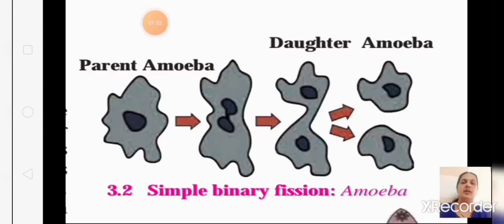Under amoeba, we all know amoeba does not have any shape, so it divides at any angle. That is simple binary fission. The parent cell divides into two daughter cells, and at any angle it divides, and the nucleus also enters into the two new daughter cells, and like this the parent amoeba divides into two daughter amoebae. Okay, this is simple binary fission.